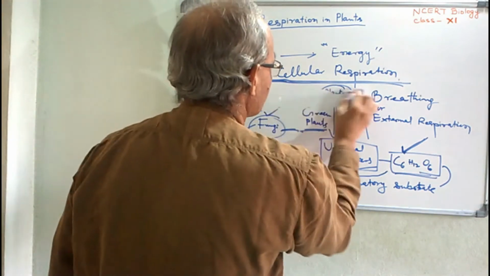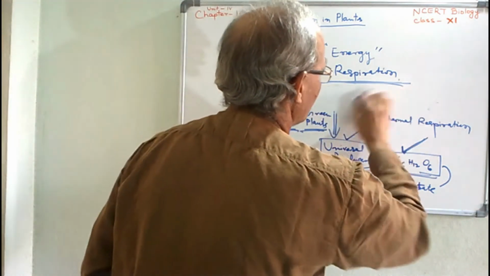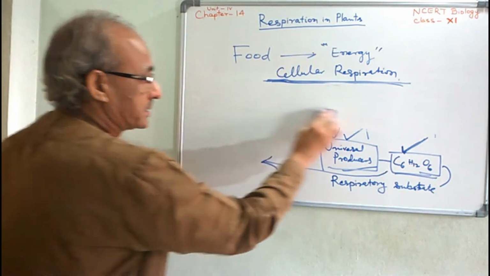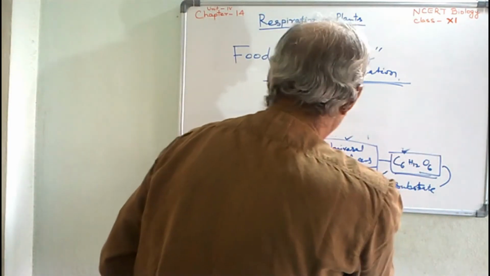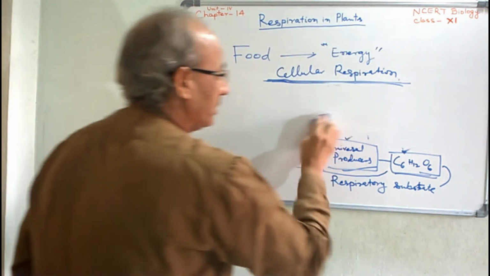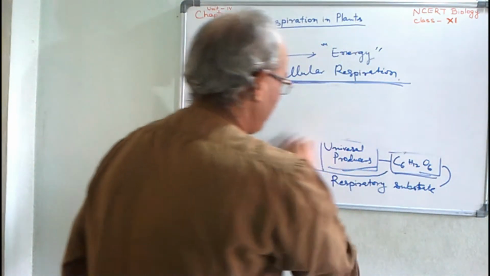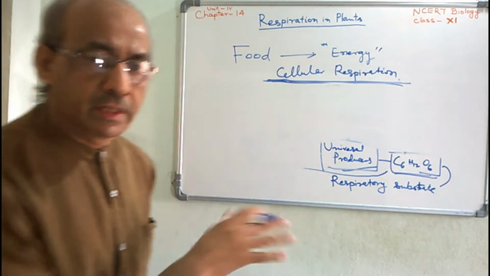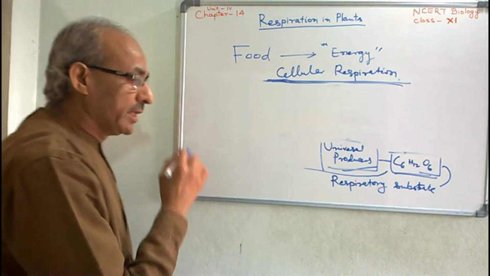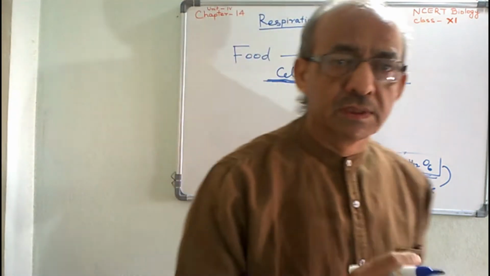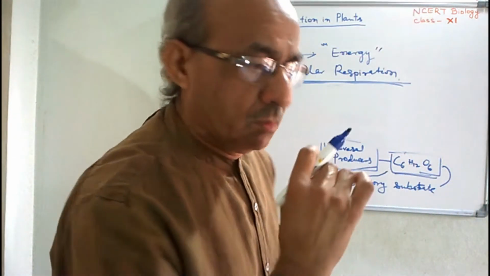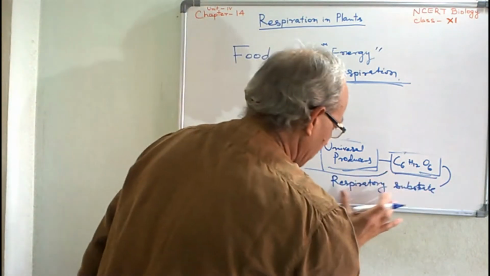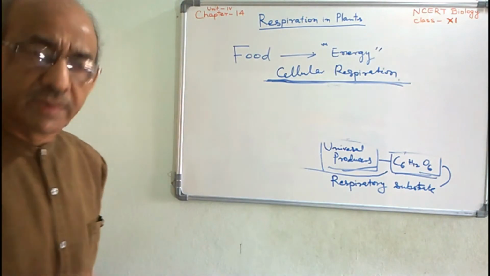What happens actually in cellular respiration to oxidize this respiratory substrate, carbohydrate? Here we will understand now. You just came to know the material or substance which is essential for cellular respiration, that is the carbohydrate. It is called the respiratory substrate.